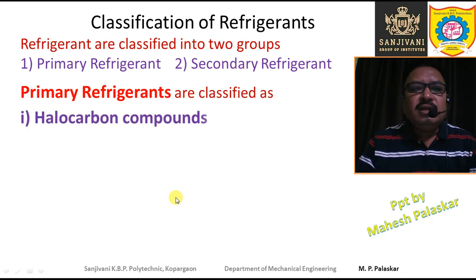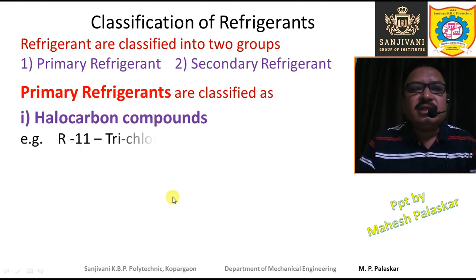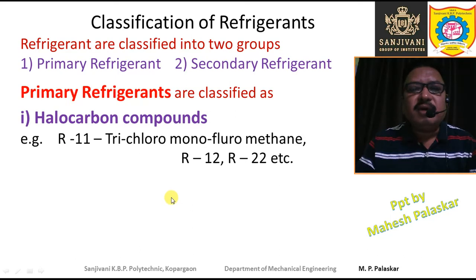So the halocarbon compounds are those compounds which are obtained from hydrocarbons. The examples of halocarbons are R11, that is trichloromonofluoromethane, or R12, that is dichloro-difluoromethane, or R22, etc. So you can see that the halocarbon compounds are obtained from the hydrocarbon compounds.